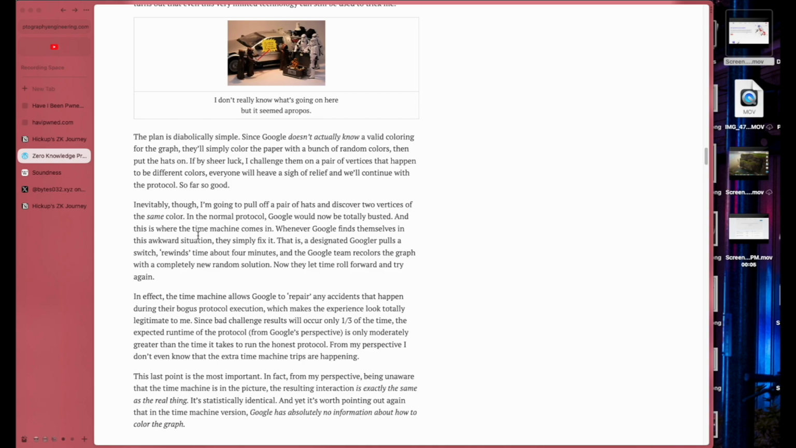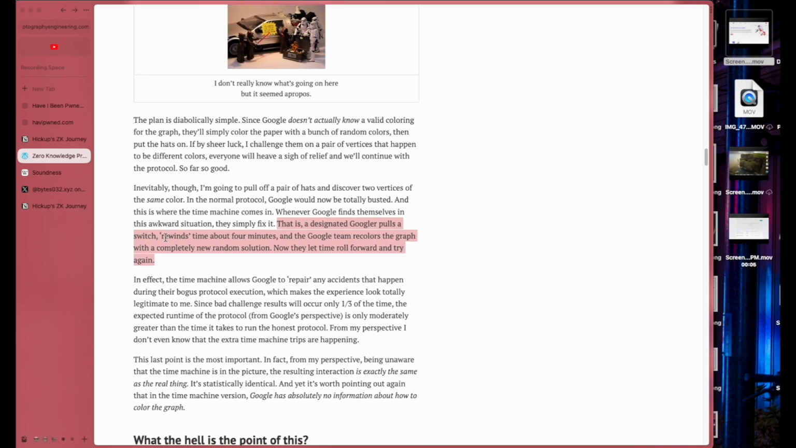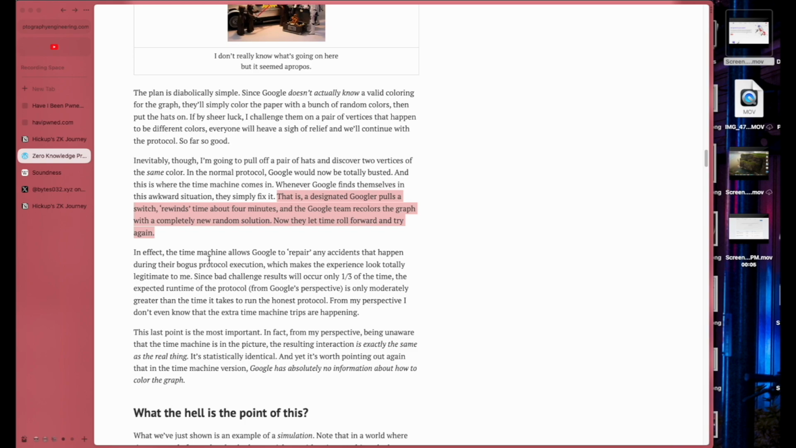And this is where the time machine comes in. Whenever Google finds themselves in this awkward situation, they simply fix it. Google pulls a switch, rewinds time about 4 minutes, and the Google team recolors the graph with a completely new random solution. Now they let time roll forward and try again.